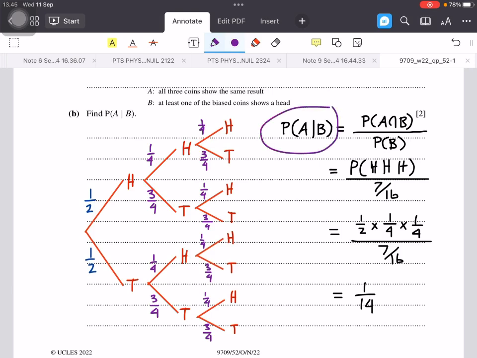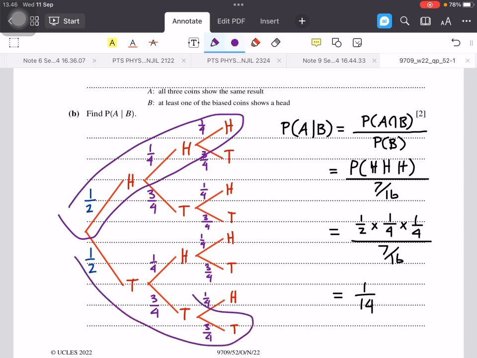So probability A given B, the formula is probability A and B divided by probability B. Probability B has been found before. It's 7 over 16. While probability A, same result, can be all head or all tail.